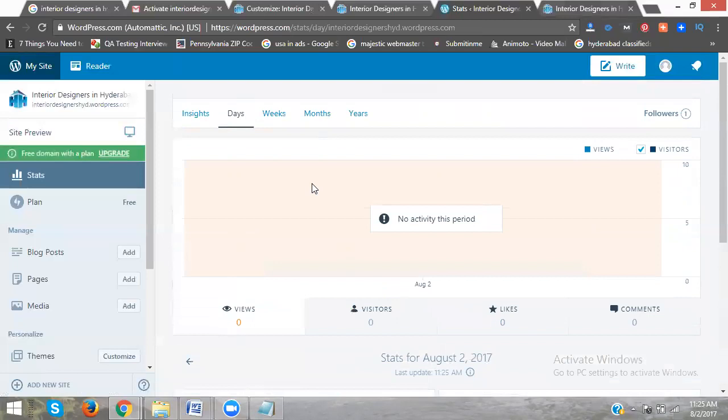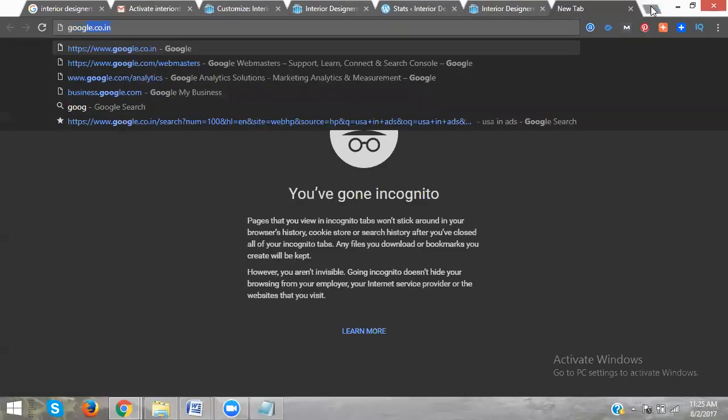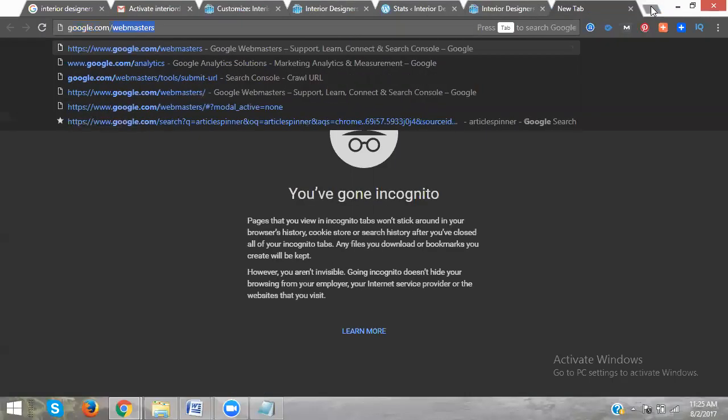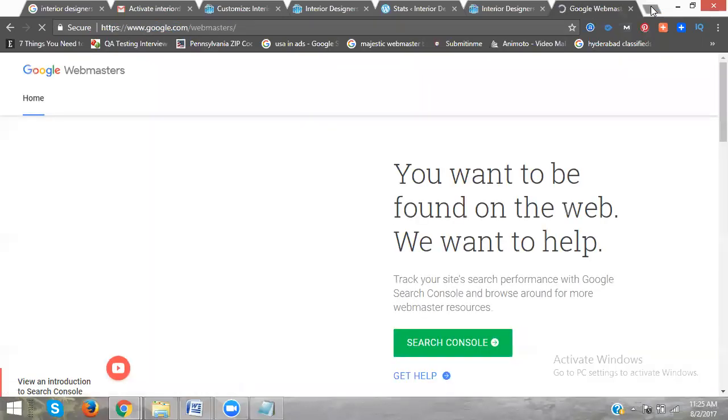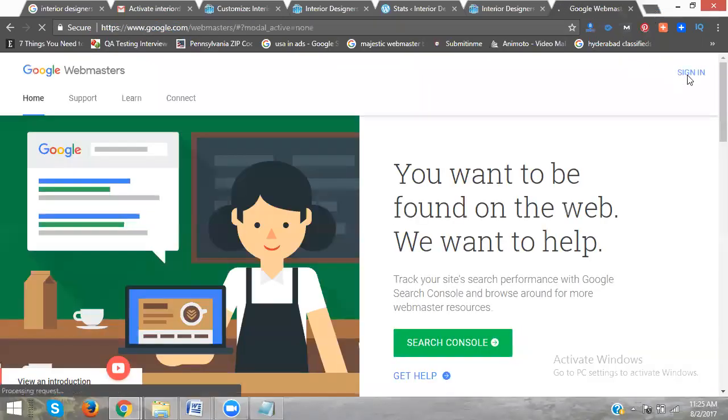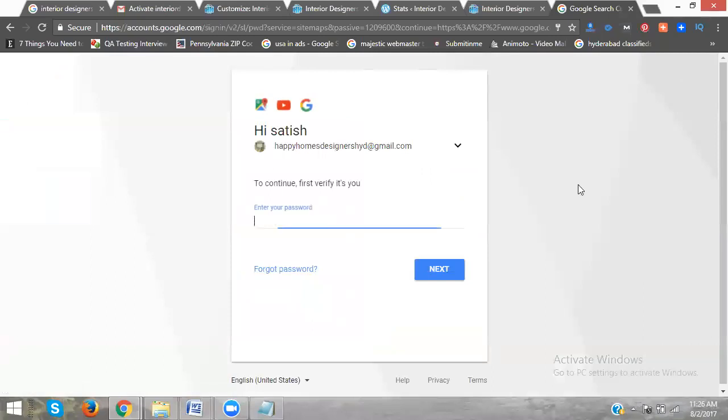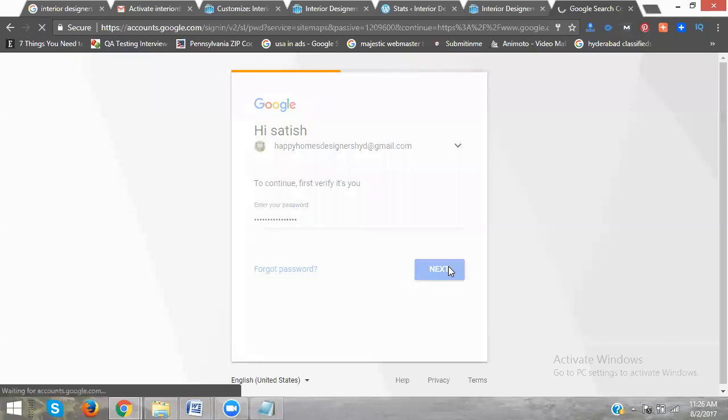Now in your WordPress, how to activate Webmaster? Please write down how to activate Webmaster. That is called google.com/webmasters. Here click sign in. It will ask for your password. Enter your password. Next. Done.